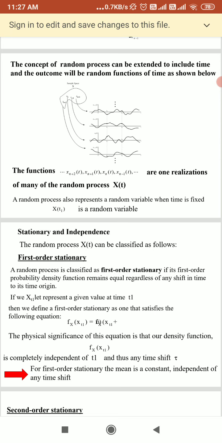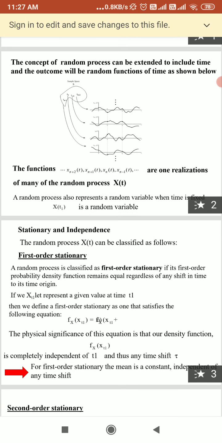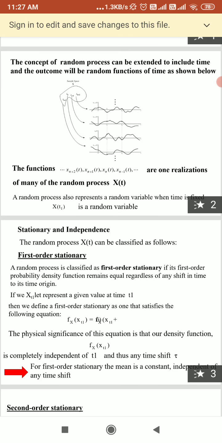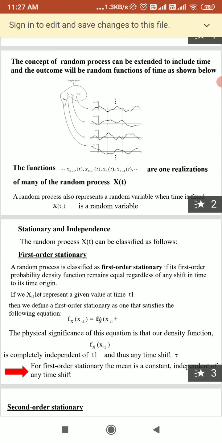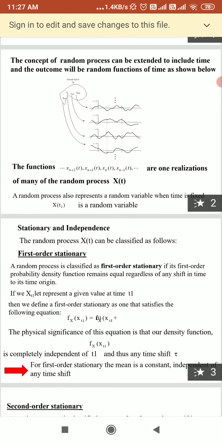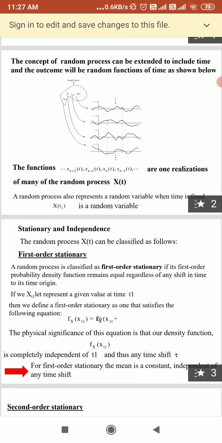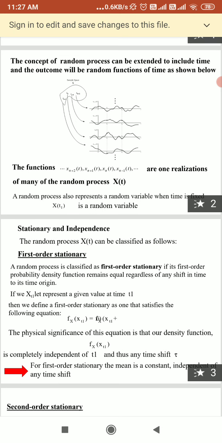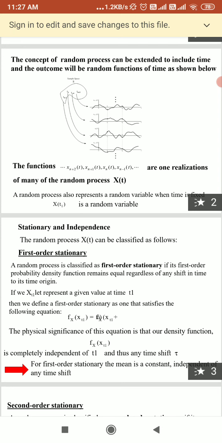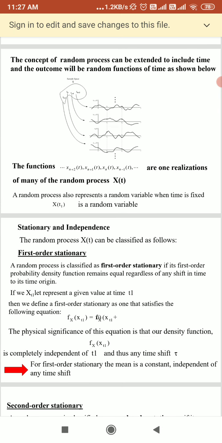Depending on the classification, or we can say the ensemble statistics, the random process can be classified into different types. These are the stationary process, non-stationary process, wide sense or weakly stationary process, and the ergodic process. Here we are supposed to study these different types of random process. We will see them one by one.